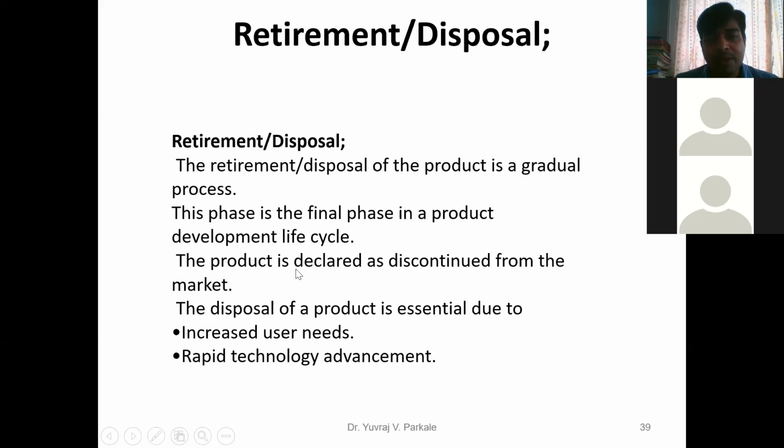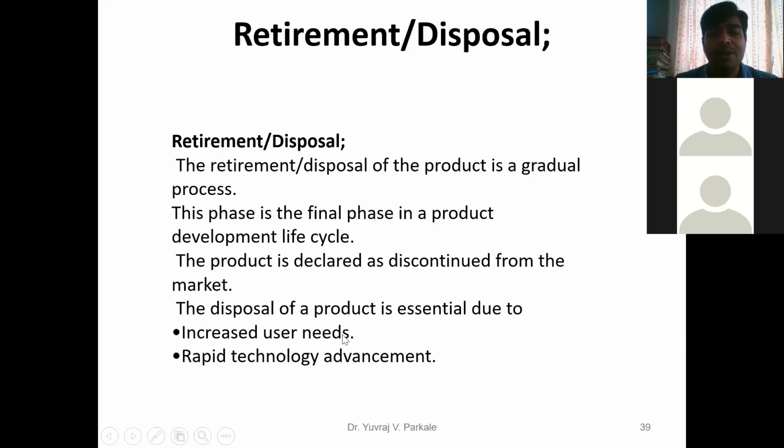Now when to discontinue the product? The product is declared discontinued from the market if the disposal of the product is essential. That means when to retire or dispose your product from the market. That is the condition. You will dispose or retire your product from the market under two conditions. One is increased user needs.